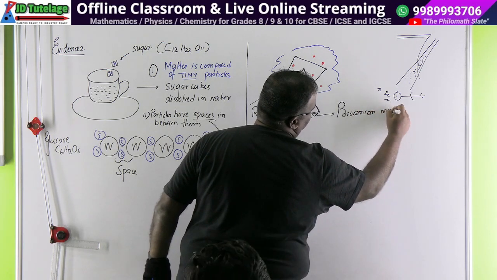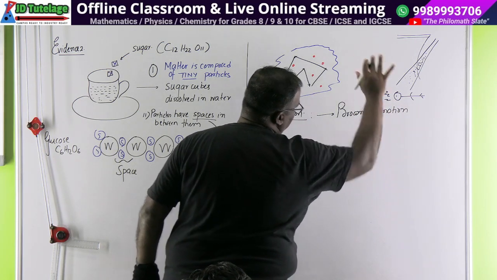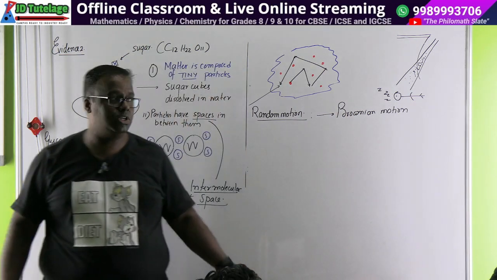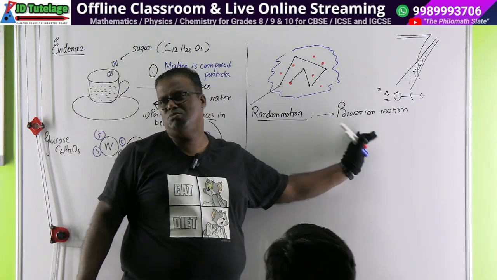This is the third example, right? No, this is not the third example. We are studying the third example. This is one aspect of that. Right. So Brownian motion. What is Brownian motion? Brownian motion means random motion of particles.